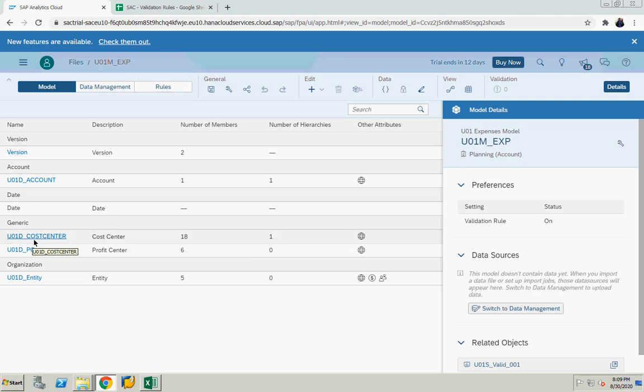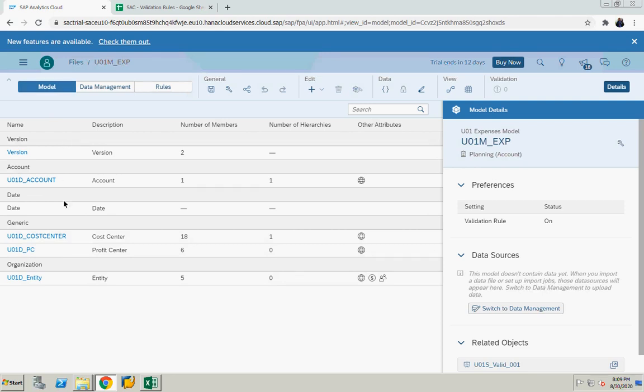Now, when you are defining the validation rules for valid combinations, you have to decide one dimension as a reference dimension. The reference dimension should have profit center and entity, whatever you want to derive, as properties. That's why in the cost center dimension, because it's my reference dimension, I have profit center and entity as attributes.